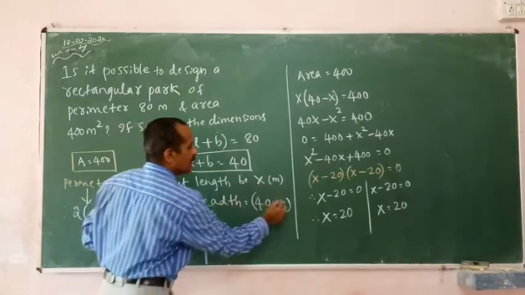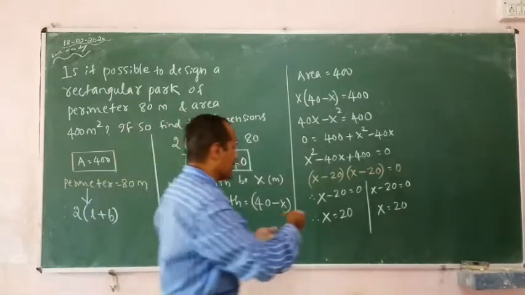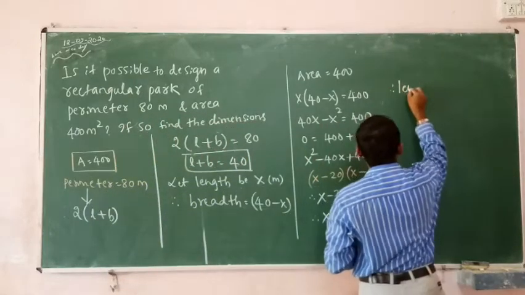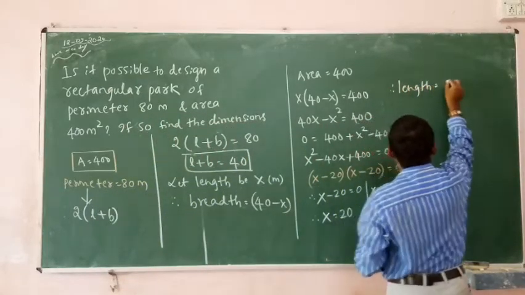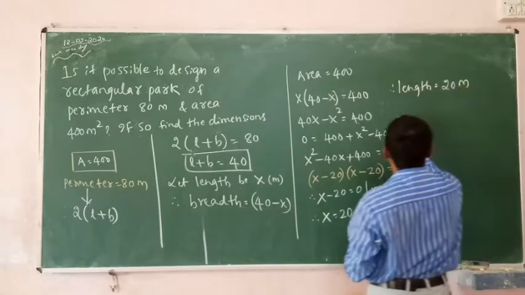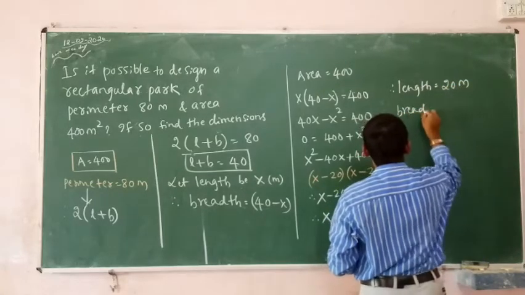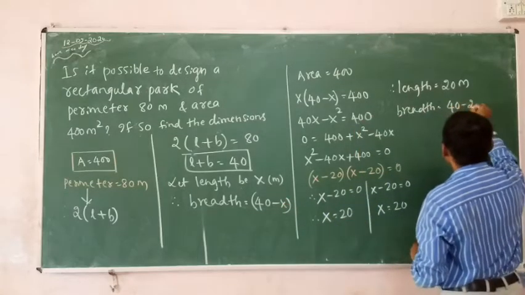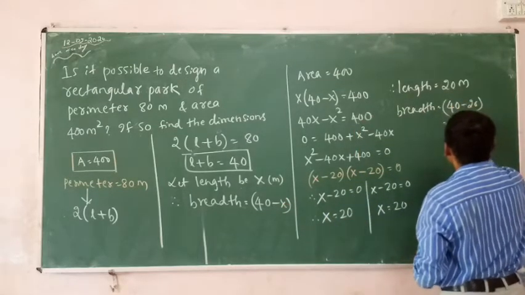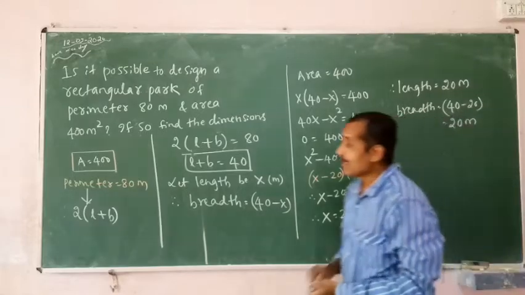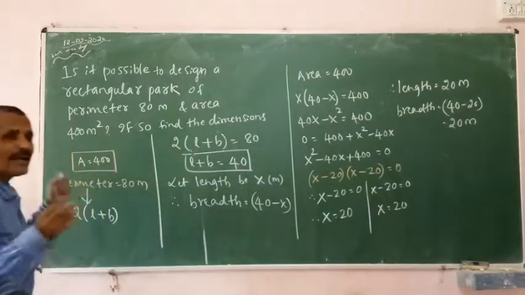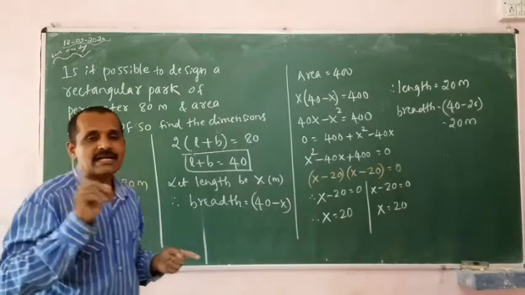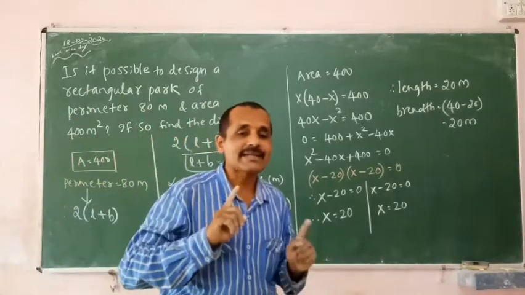What about breadth? 40 minus 20 also is 20. Therefore, length is equals to 20 meters. Breadth is 40 minus 20, also equals to 20. That means the length and breadth are 20 and 20, that means it is not a rectangle.